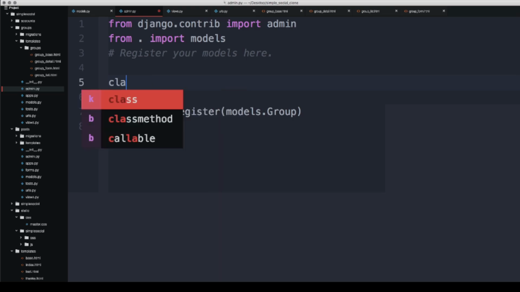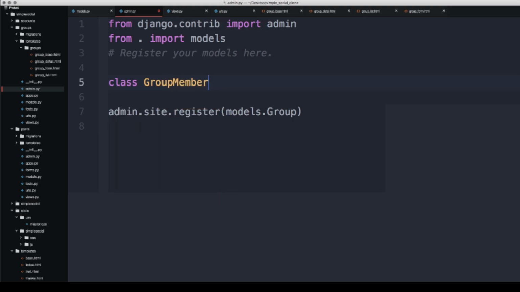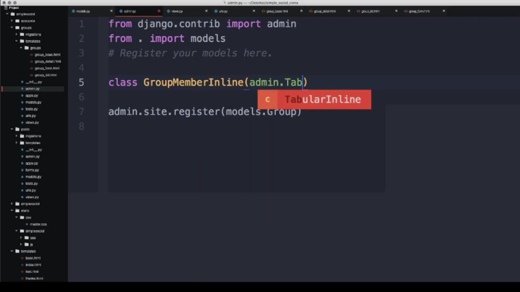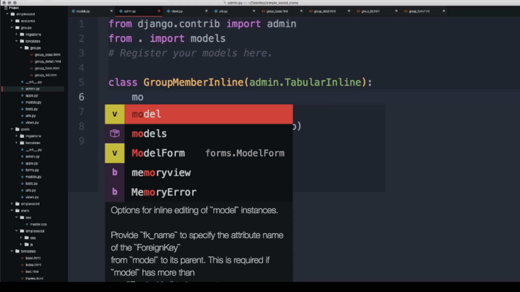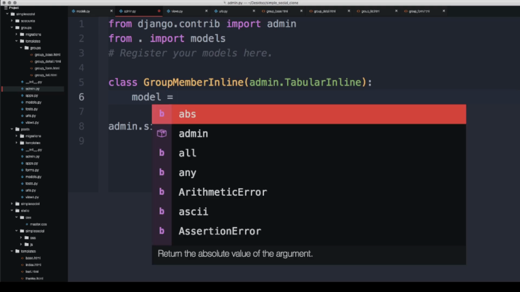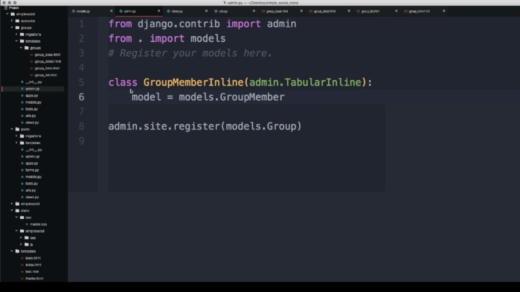All I need to do is say class GroupMemberInline, and then I call admin.TabularInline, and then I do the assignment of model equal to models.GroupMember. I don't actually have to register it separately, because now the group member model is inline here, and we'll see what that looks like in more detail when we actually visit the admin site.